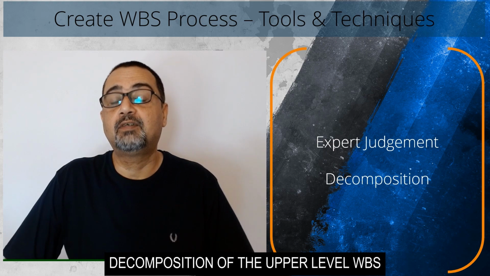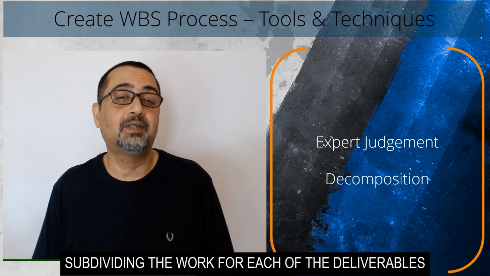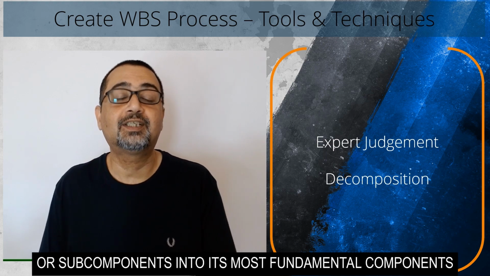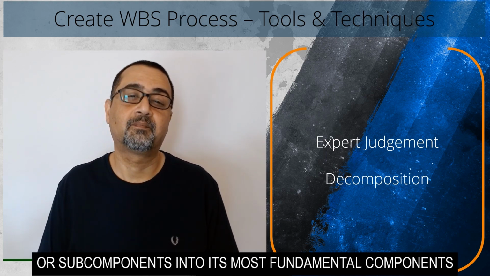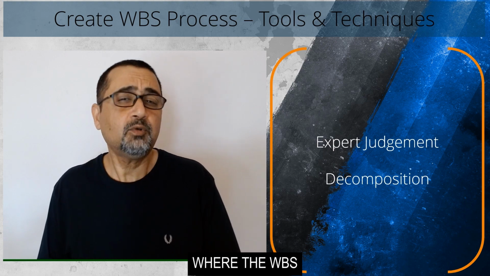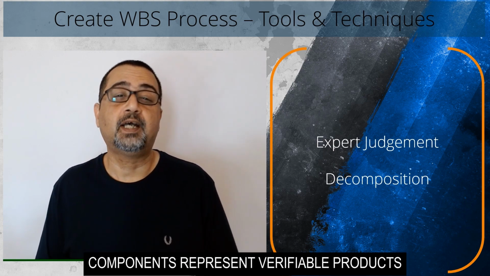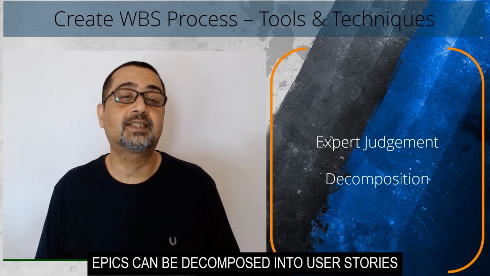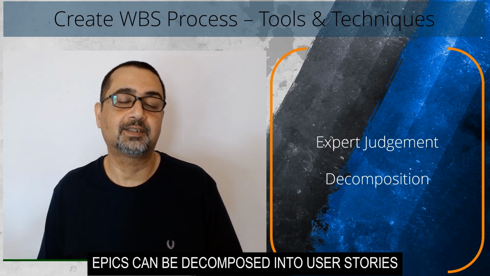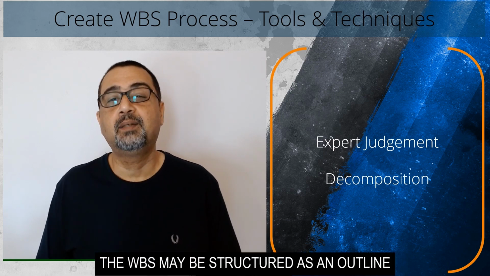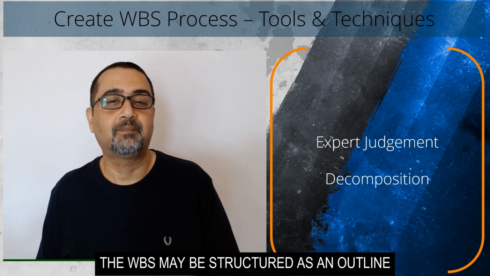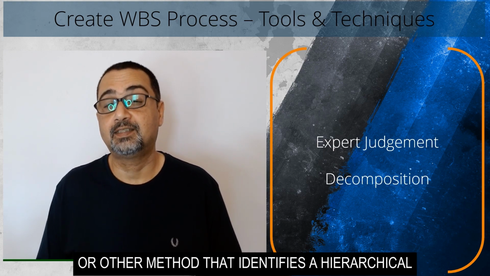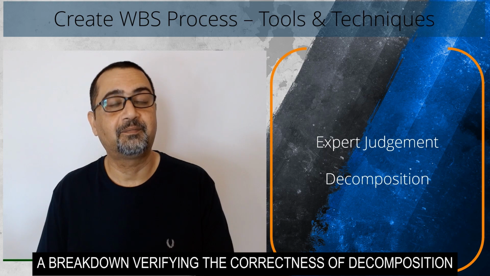Decomposition of the upper level WBS components requires subdividing the work for each of the deliverables or subcomponents into its most fundamental components, where the WBS components represent verifiable products, services, or results. If an agile approach is used, epics can be decomposed into user stories. The WBS may be structured as an outline, an organizational chart, or other method that identifies a hierarchical breakdown.